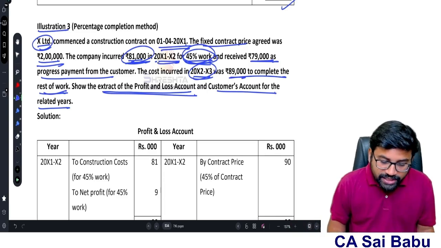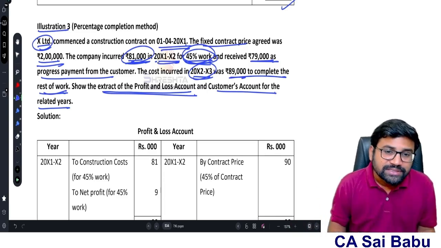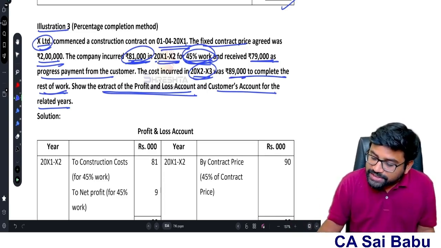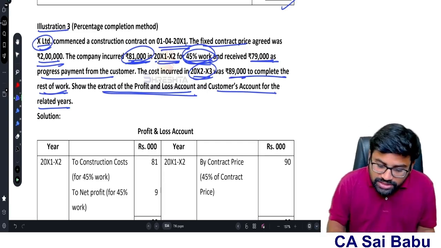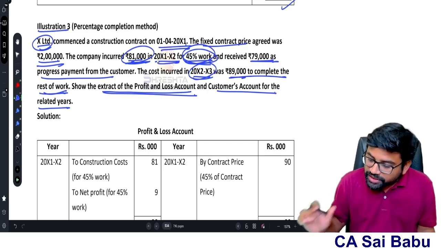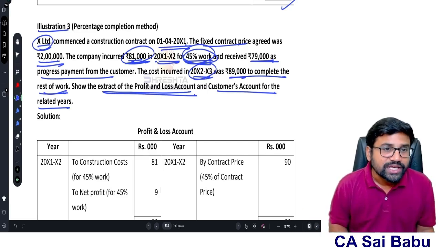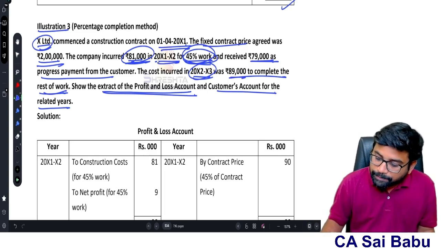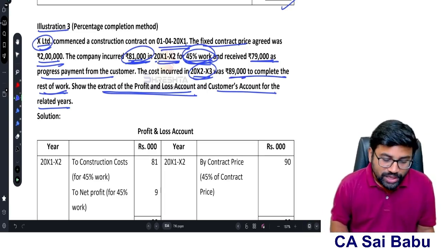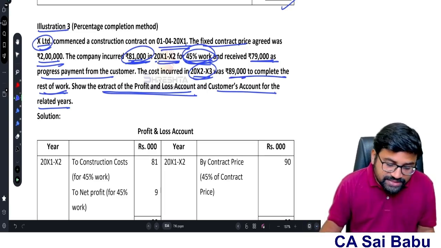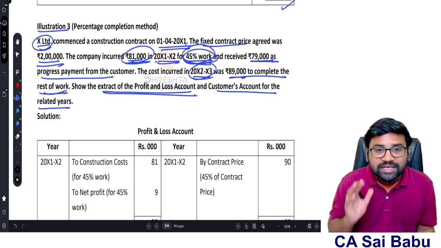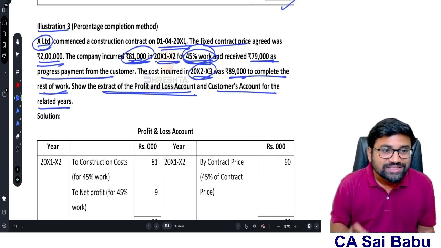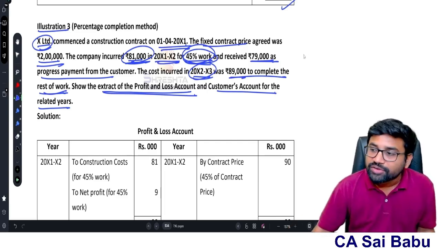Now come to the second year. Second year, the remaining 55% of the work is completed. So 2 lakhs into 55%, the second year revenue is 1,10,000. Now what is the cost incurred? 89,000 in the second year. Therefore second year profit is 21,000. Overall, the contract revenue is 2 lakhs and the contract cost is first year 81,000, second year 89,000, total 1,70,000. So 2 lakhs minus 1,70,000, 30,000 is the total profit. So first year 9,000 profit, second year 21,000 profit.